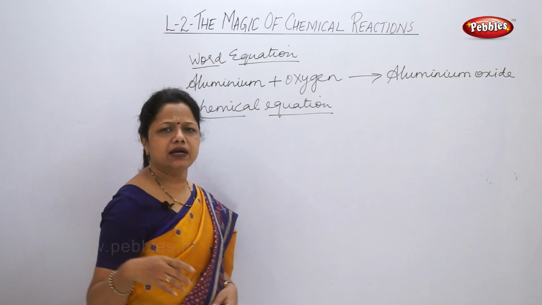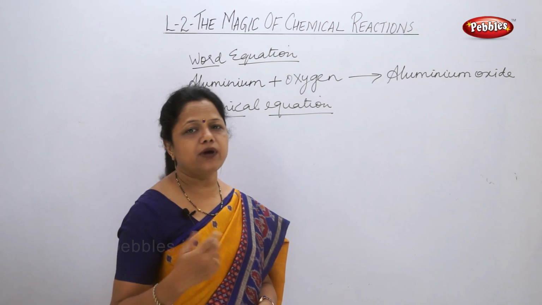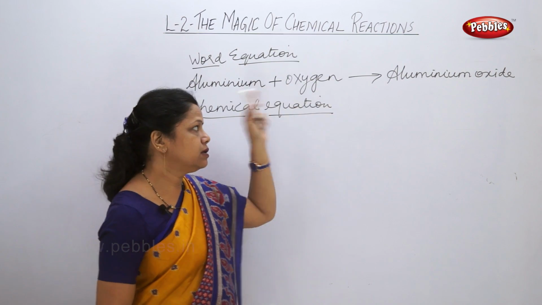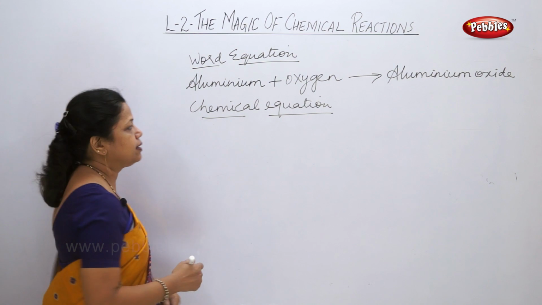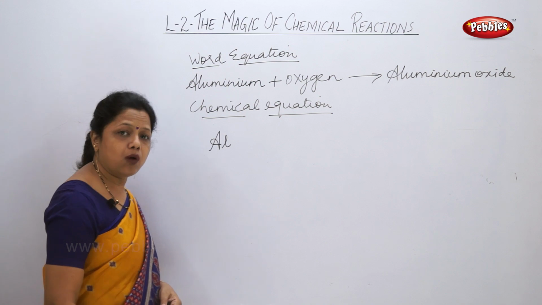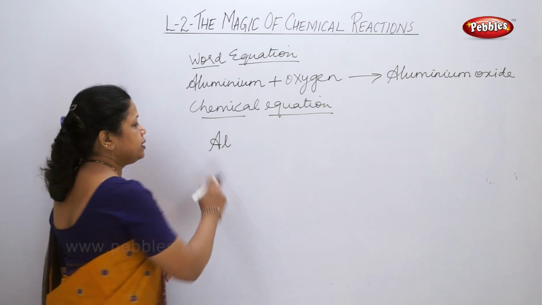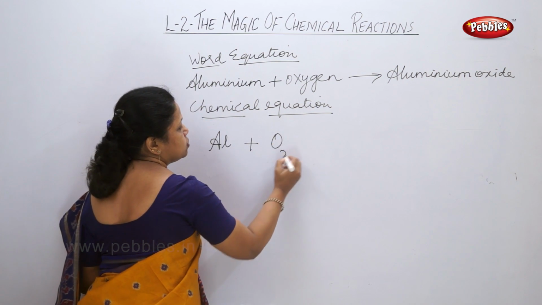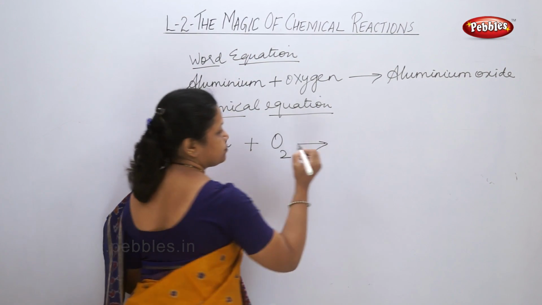A simple question can be asked in the board papers. In this reaction, what are the reactants and what are the products? So your answer should be: reactants are aluminium and oxygen and product is aluminium oxide. Let's see how to write it with the chemical equation. Aluminium formula is Al. Now you see how I have written: A is always capital and l is always small. So Al is the symbol of aluminium. Oxygen, O2. As I said, we have used it many times. Oxygen formula is O2.